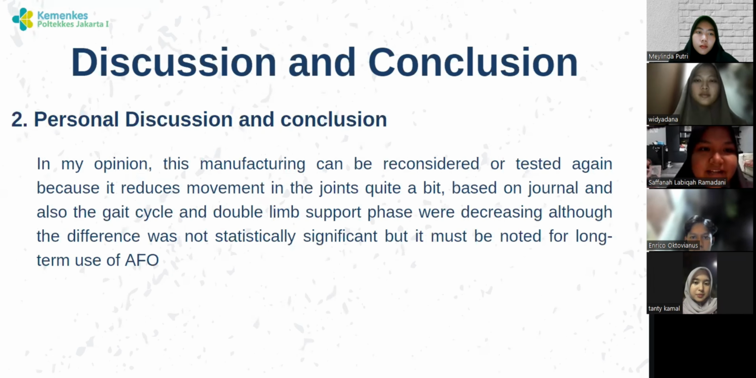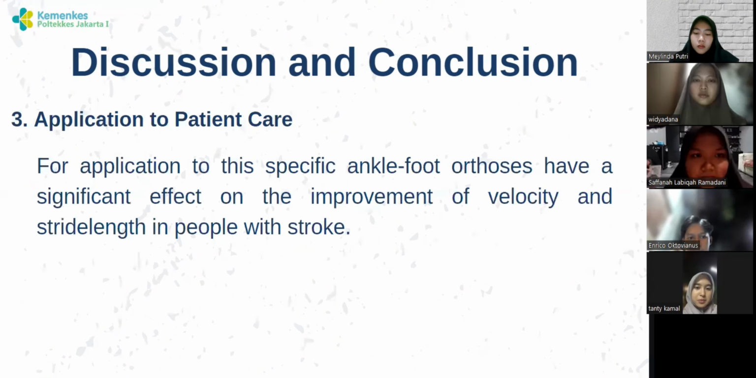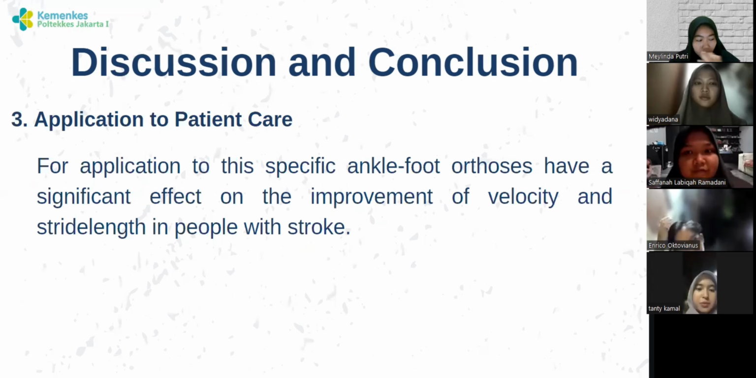Next, the second is personal discussion and conclusion. In my opinion, this manufacturing can be tested again because it reduced the joint motion, based on a journal, and also gait cycle and double limb support, where the decreasing difference was not statistically significant, so it must be noted for long-term use of AFO. The next slide, application to patient care. This specific AFO has a significant effect on the improvement of velocity and stride length in people with stroke.